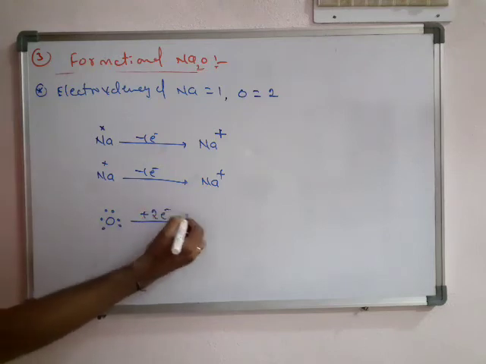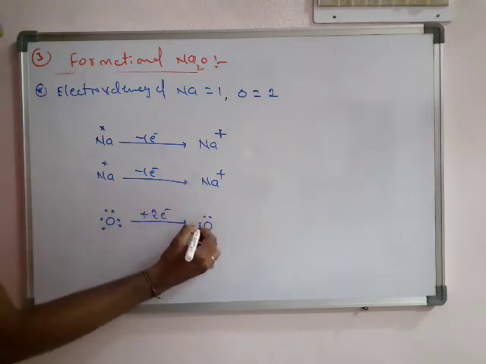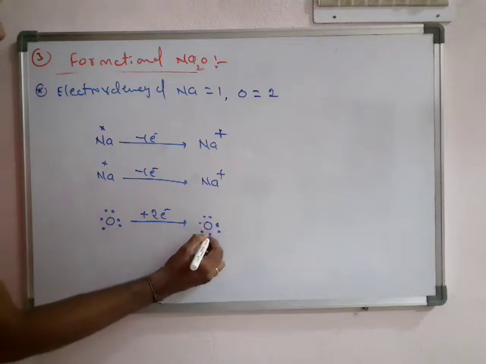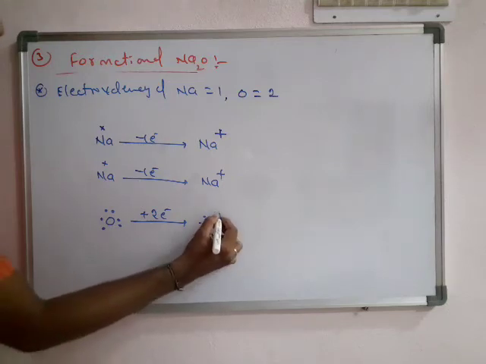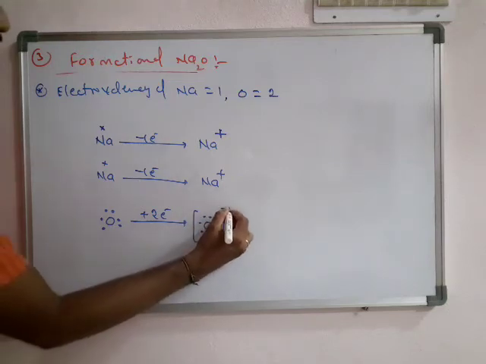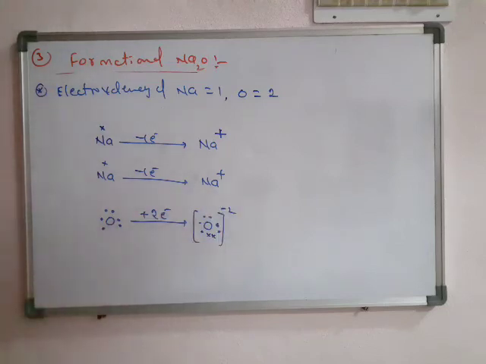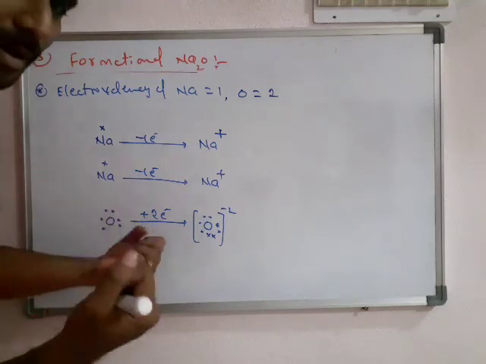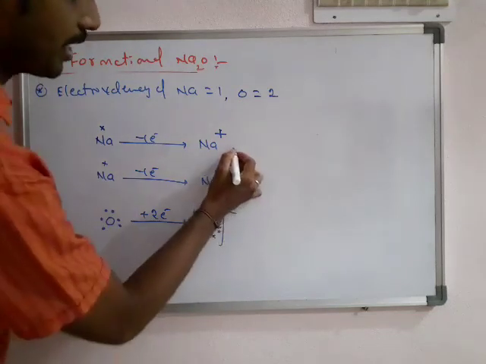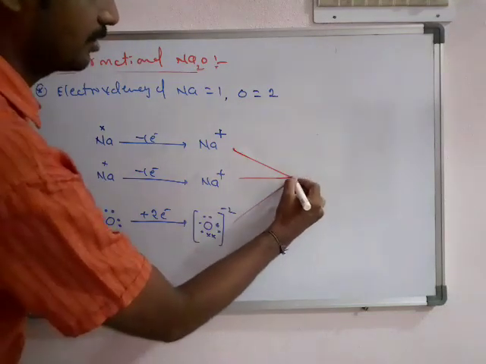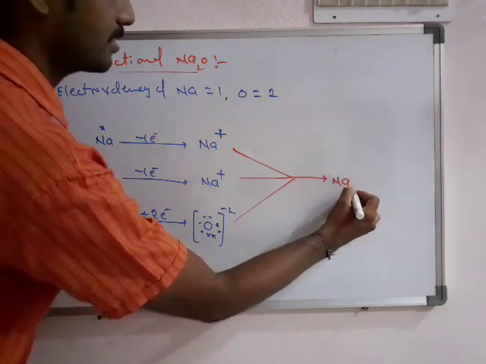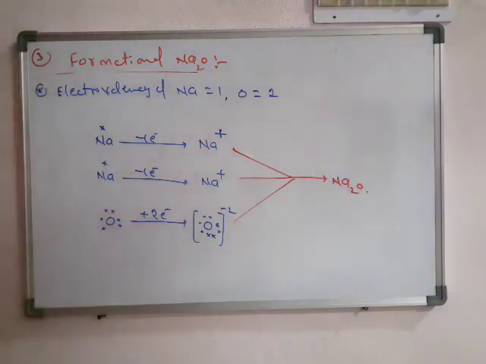It gains 2 electrons. So these 2 cross marks are from sodium. It becomes -2. And there is a powerful attraction between the plus and minus ions. Very highly strong attraction makes Na2O.